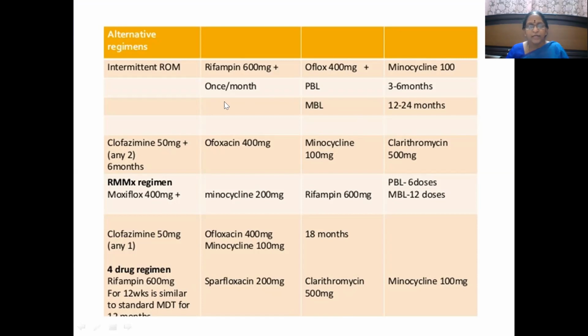Okay, so don't get confused with all sorts of regimens. You can just remember the intermittent ROM regimen and the 4-drug regimen. These two are a little similar. And then the RMMX regimen. That is enough for you. These are the alternative regimens.